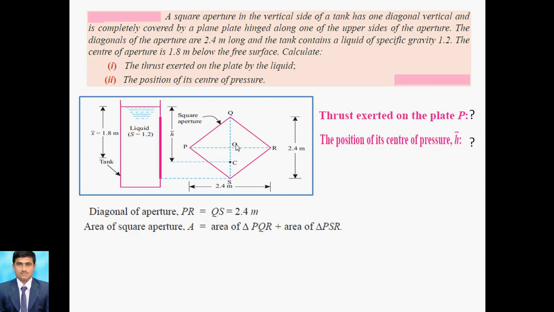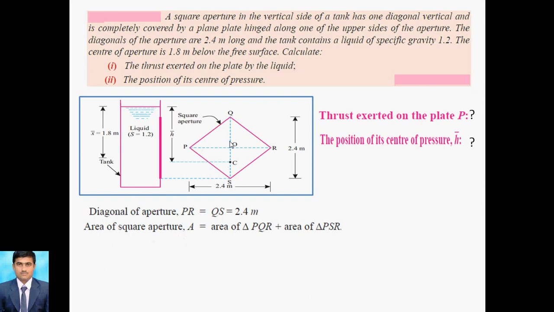So first of all, the diagonal is given, that is PR. PR and QS are the diagonals of a square aperture. Square aperture means all sides are equal, right? So we can take PR equal to QS equal to 2.4 meter. Then next, how do we calculate the area of the aperture? We divide it into two parts of area, that is PQR and PSR, and finalize the area.